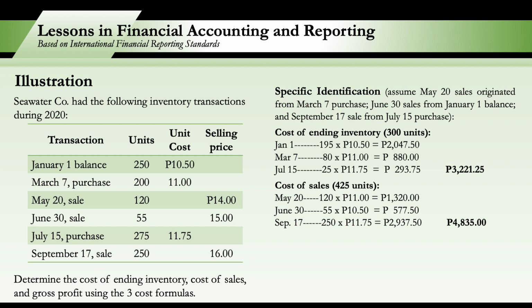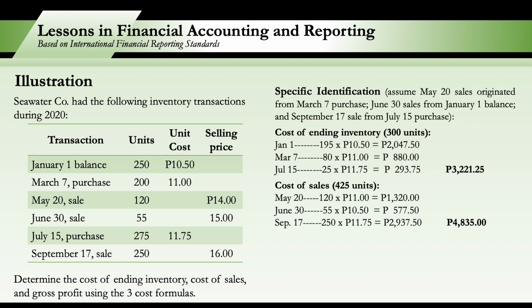So our cost of sales, ilan ang ating binenta? May 20, 120 units, June 30, 55 units, and September 17, 250 units, a total of 425 units. Our May 20 sale of 120 units came from our March 7 purchase, which we purchased at 11 pesos per unit. So 120 times 11, that's 1,320. And then for the June 30 sales, galing sa January balance at 10.5. So 55 times 10.5, that's